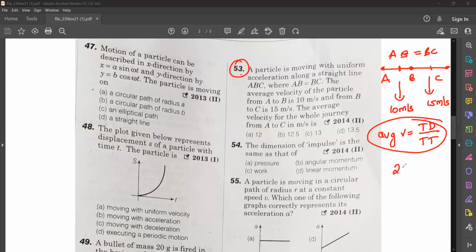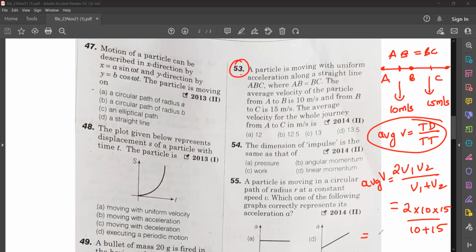You can use the formula 2V1V2 by V1 plus V2. If distances are the same, average velocity can be found out using 2V1V2 by V1 plus V2. So here 2 into 10 into 15 by 10 plus 15. So that is what you will get. Tell me what you get.